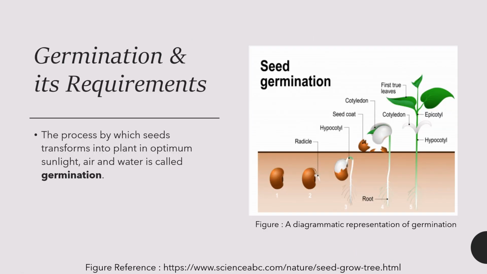Then germination and its requirements. In case of germination of a seed, the process by which a seed transforms into a plant in optimum sunlight, air and water is called germination. The seed growth can range within a minimum and a maximum temperature.